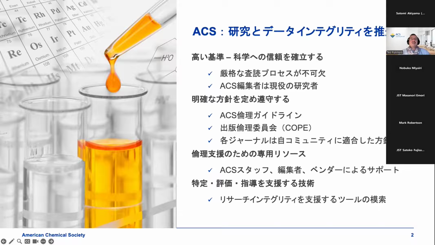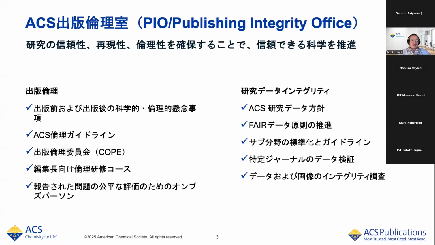In fact, in the next slide, I share with you that around 5 years ago, around 2020, we launched the Publishing Integrity Office that, as you can see from this slide, covers both publication ethics but also research data integrity. When it comes to publication ethics, as I mentioned, we have ethical guidelines, scope guidelines, and also training for our editors. But today we'll talk about research data integrity.